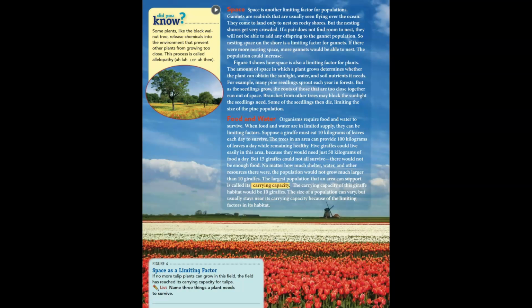The size of a population can vary, but usually stays near its carrying capacity because of the limiting factors in its habitat. Figure 4, we have a tulip field, possibly in Holland. If no more tulip plants can grow in this field, the field has reached its carrying capacity for tulips.